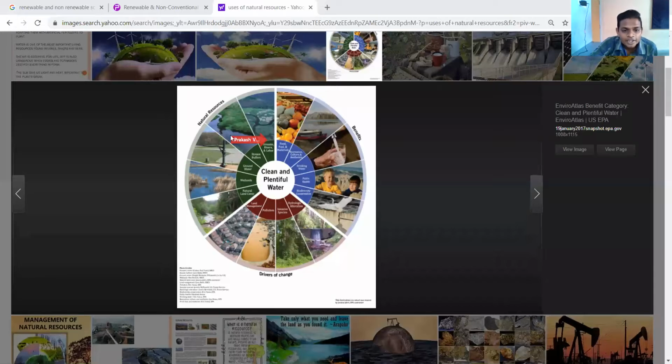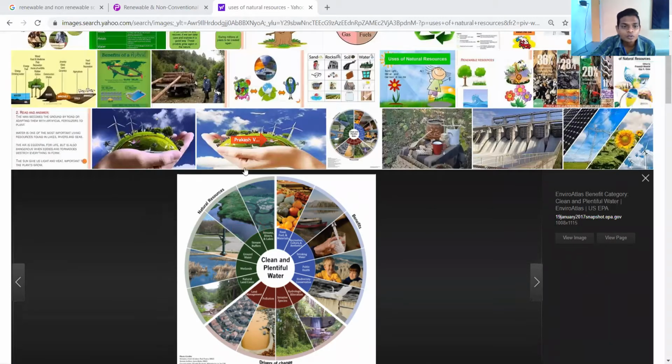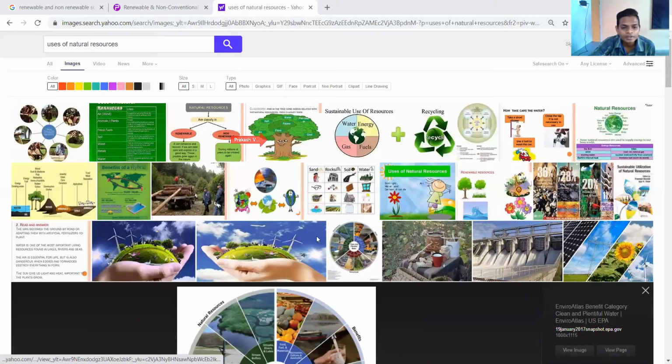Natural resources, drivers of change: water, minerals, rivers, ponds, fruits, vegetables, healthy life, check dams, birds, everything is available. These are the natural resources, so you can use them in the proper way.